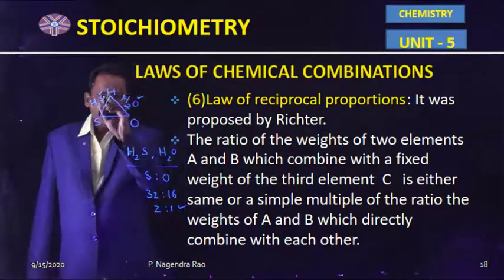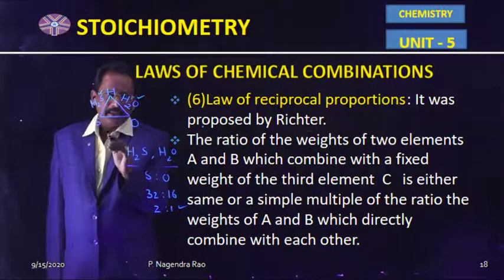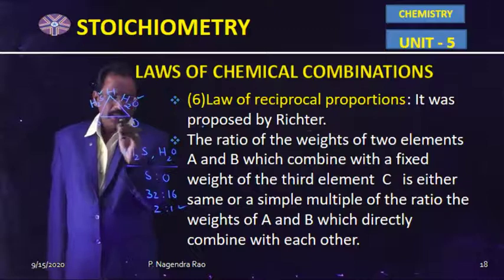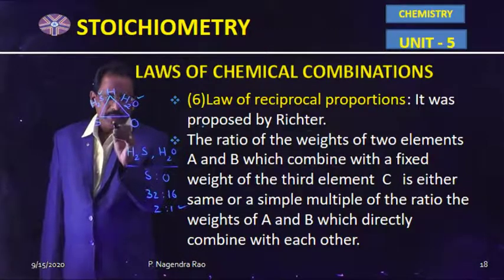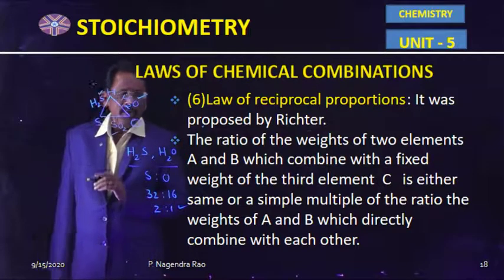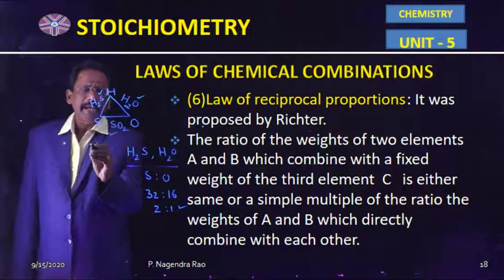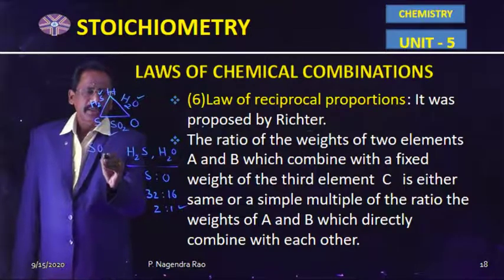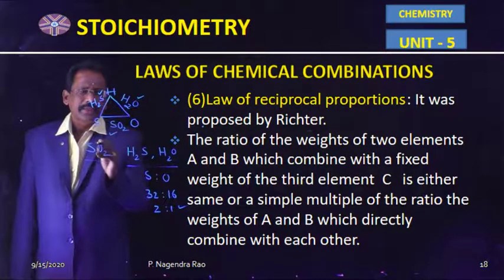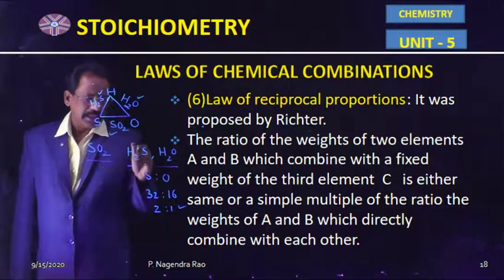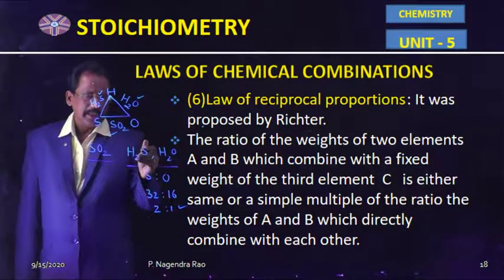Now if these two elements are combined together, this is A and B, once again sulfur dioxide, another compound, will be formed. In sulfur dioxide also there is sulfur and oxygen, like in H2S and H2O.